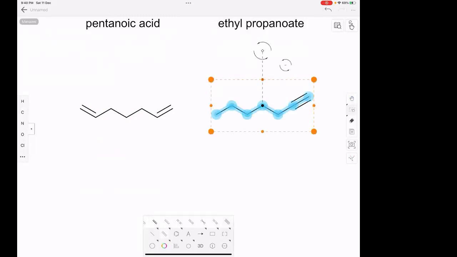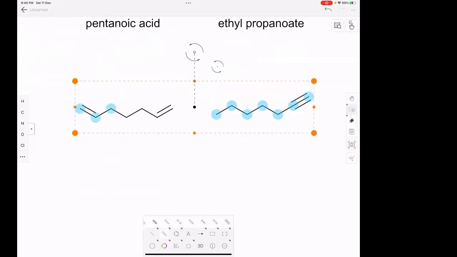So can you see the number of carbons on each side? 1, 2, 3, 4, 5, 6, 7. So one is a diene and one is an alkyne. But their formulas will be the same because there are 7 carbons and the degree of unsaturation of the compound on the left will be 2 and of the other also 2.